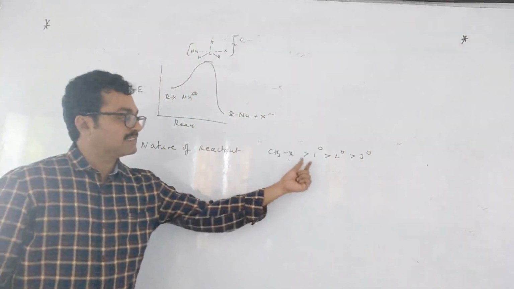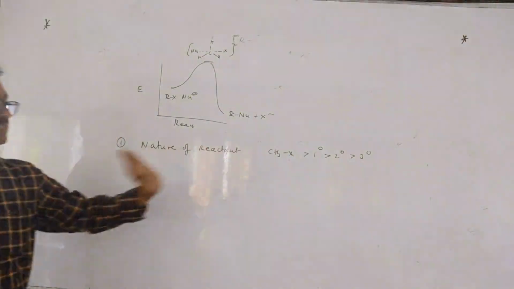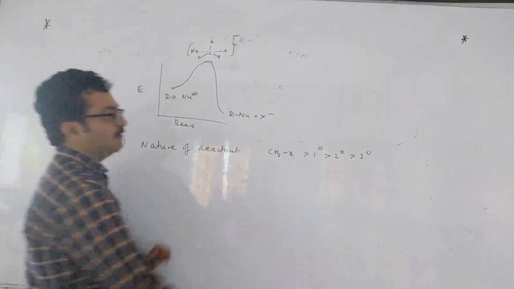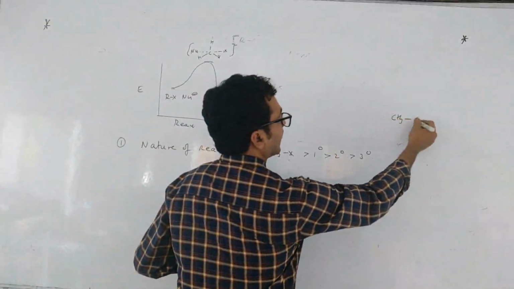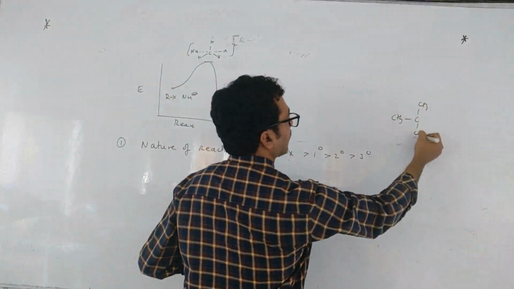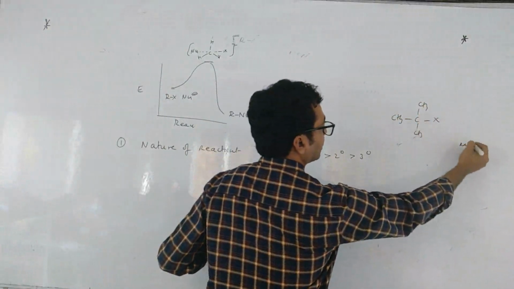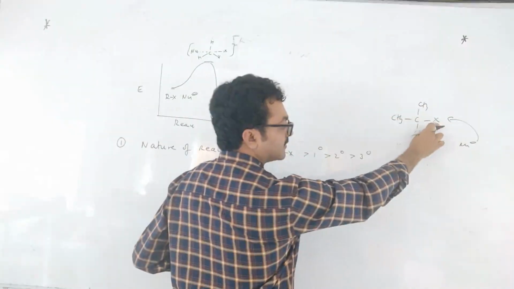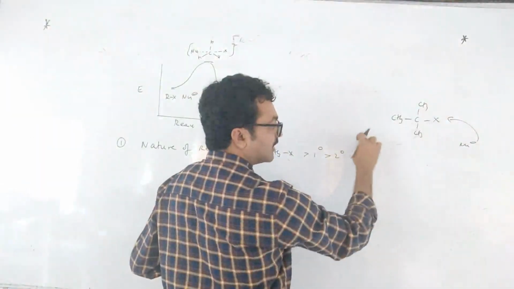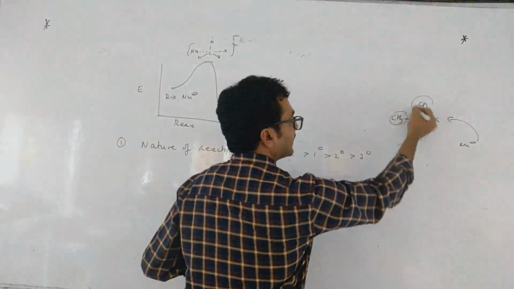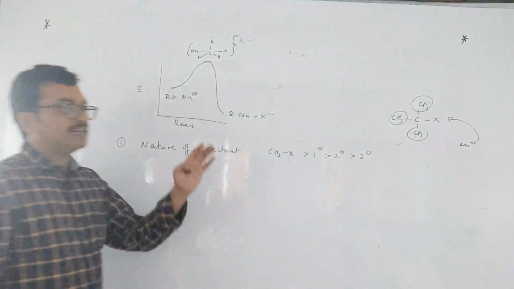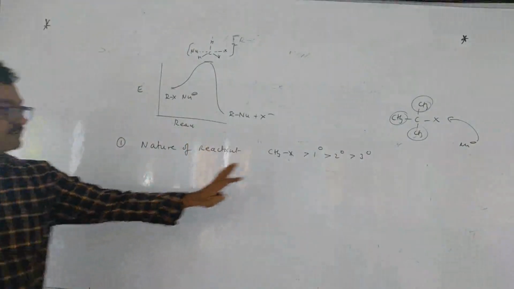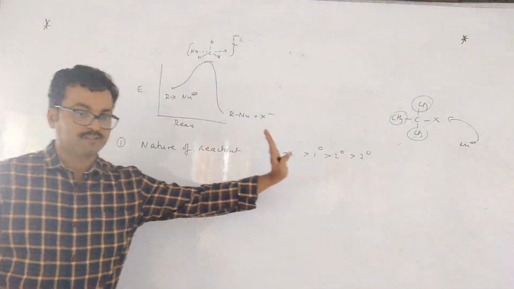Because there should be less steric hindrance. If you take a 3-degree alkyl halide, the nucleophile can't come from the front side because X is there, and it can't come from the back because three bulky groups are there. So sterically fewer groups should be there. That is why primary is preferred over tertiary.